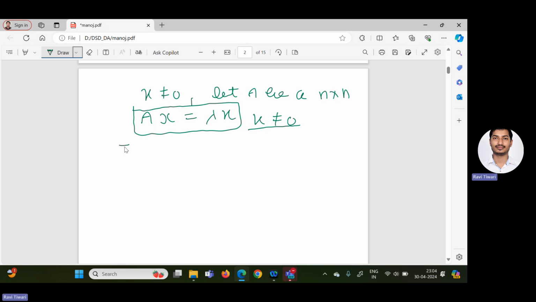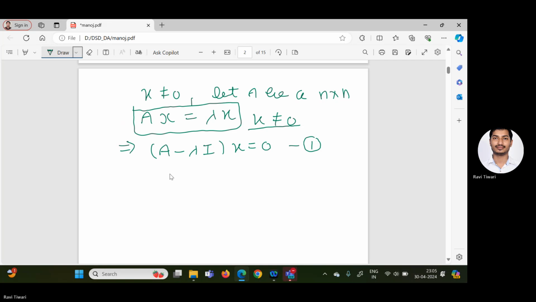So if I solve again, what can we get? (A minus lambda times the identity matrix) into x equal to 0. Consider this as equation first. What can you claim about equation first? Equation first is a homogeneous system of linear equations.